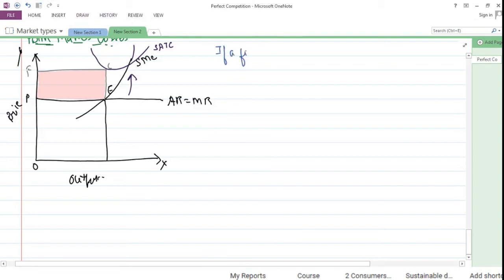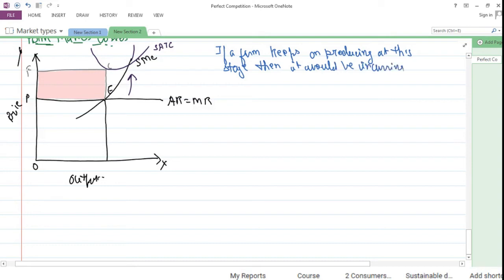If a firm keeps on producing at this stage, then it would be incurring huge losses. This is because by producing and earning some revenue, it might be possible that the firm is able to cover some of its fixed cost in addition to the variable cost.